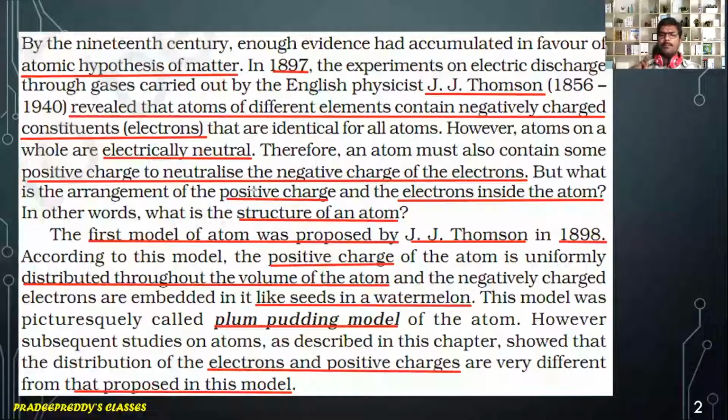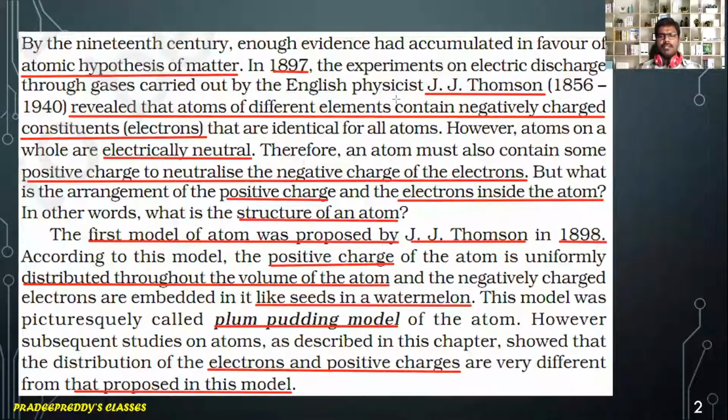Therefore, it is said to be the plum pudding model. However, J.J. Thomson's atomic model existed for only very few years.